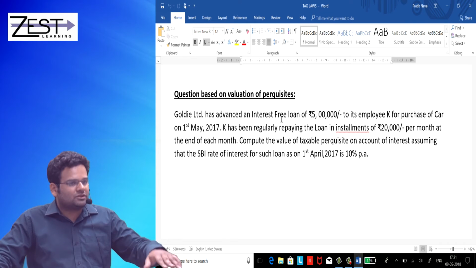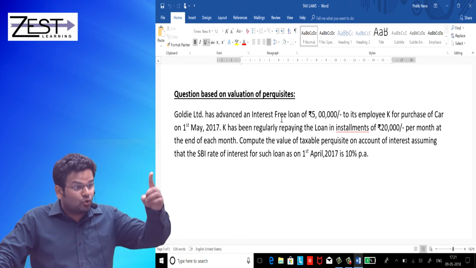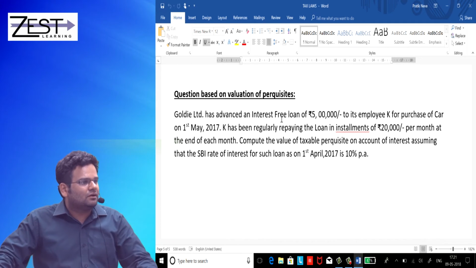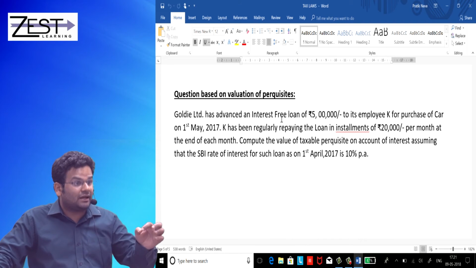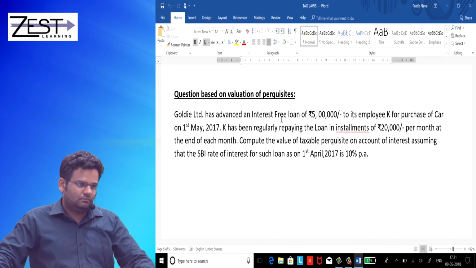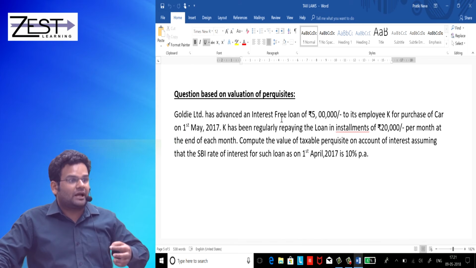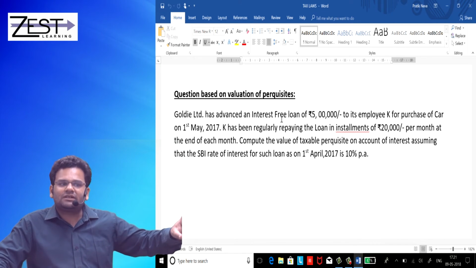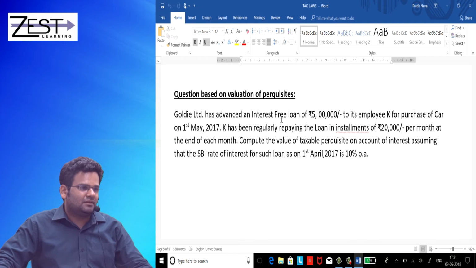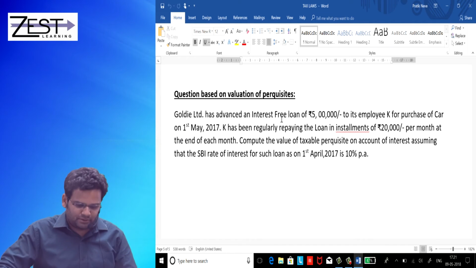So it will start at May end. So outstanding at the end of May will be 4,80,000. So for May you will calculate on 4,80,000. And so on. You will calculate the interest for 11 months, and that interest for 11 months you will add. That will give you the value of Perquisite.